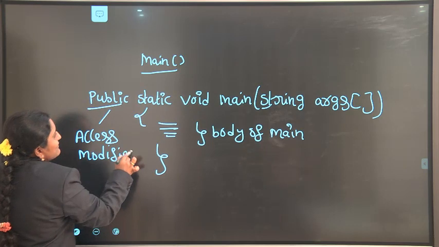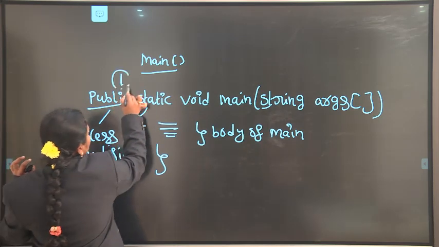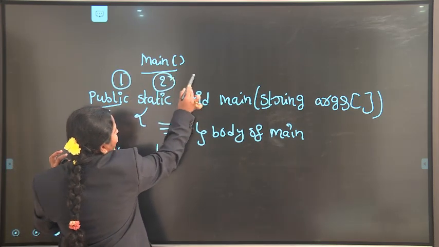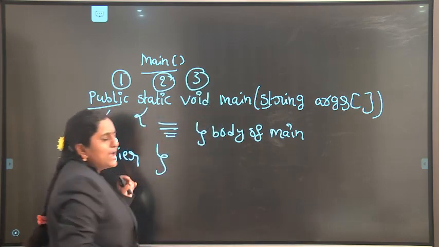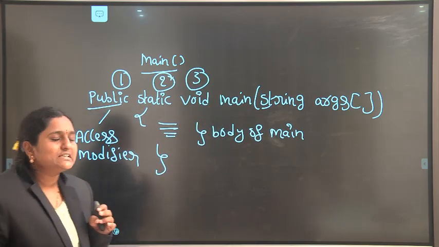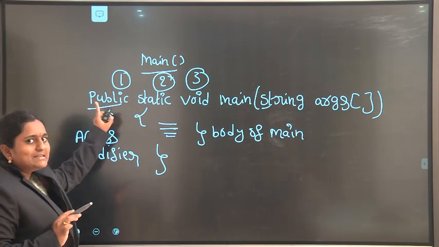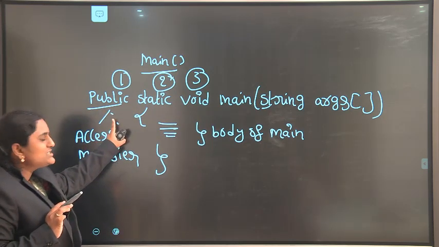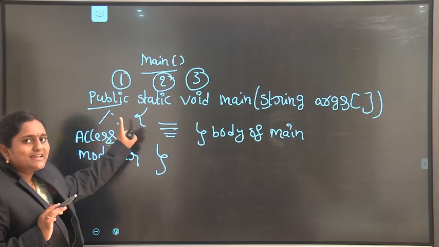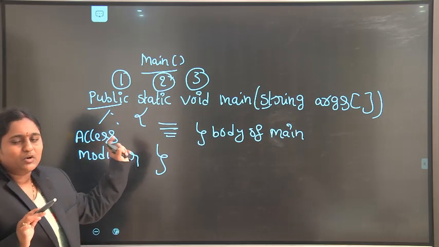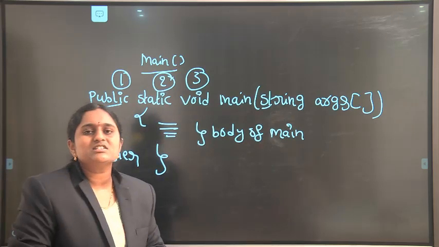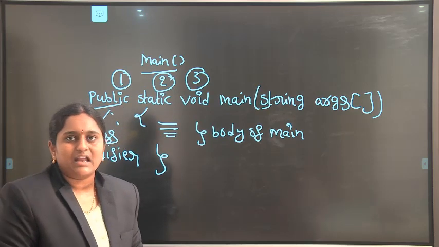Okay, so in Java, our main method contains three keywords: public, static, void. What is the importance of these three keywords? First of all, the first one is public. It is the access modifier. Java supports the access modifiers concept: public, private, protected, and default. Using access modifiers, we can restrict the data.